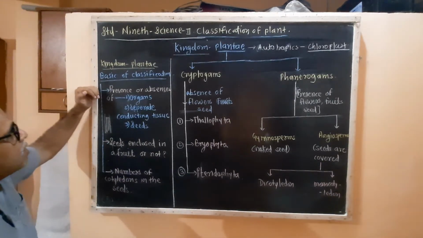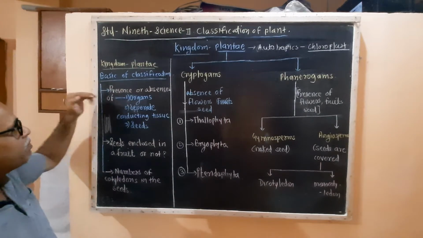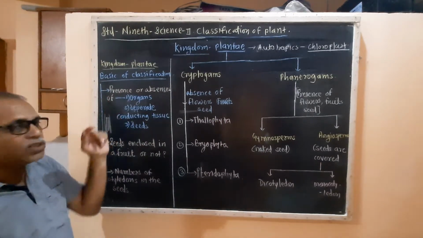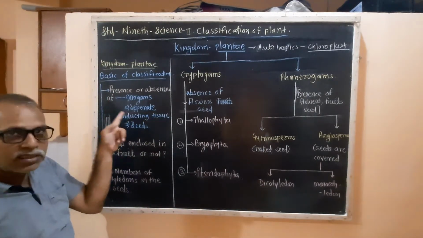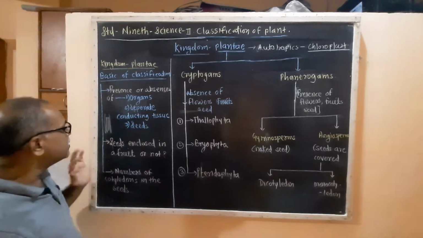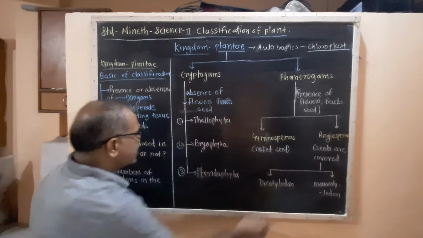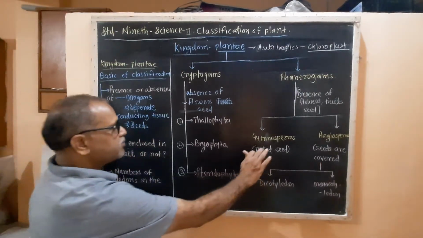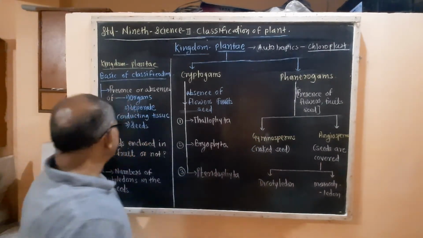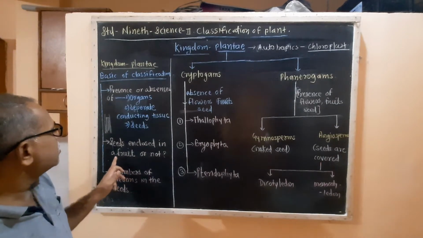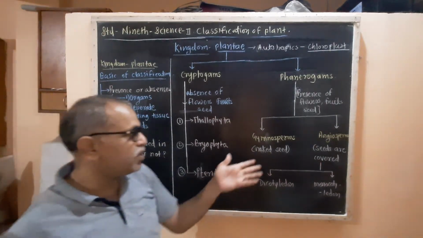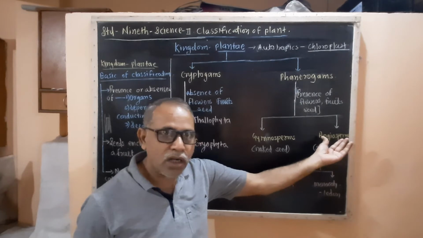The kingdom Plantae is classified on the basis of the presence or absence of organs, separate conducting tissue and seeds. The next criteria is whether the seeds are enclosed in a fruit or not. If they are enclosed in a fruit, they are angiosperms.